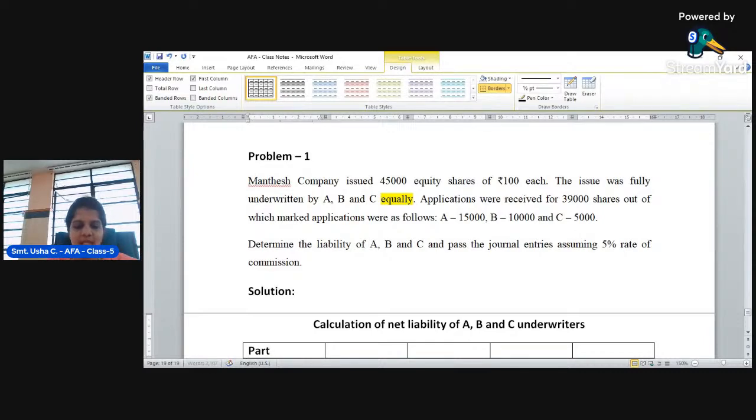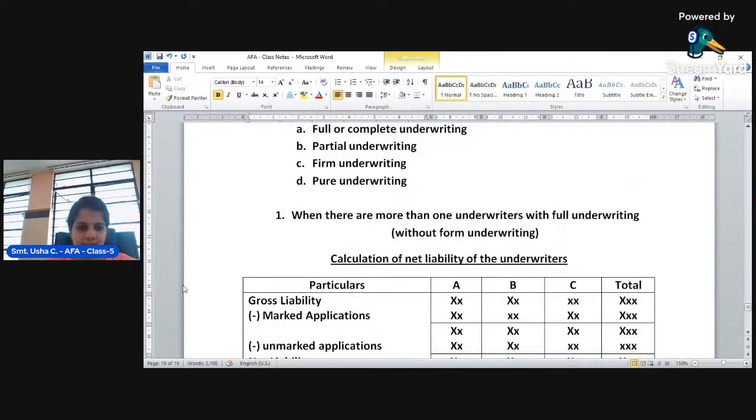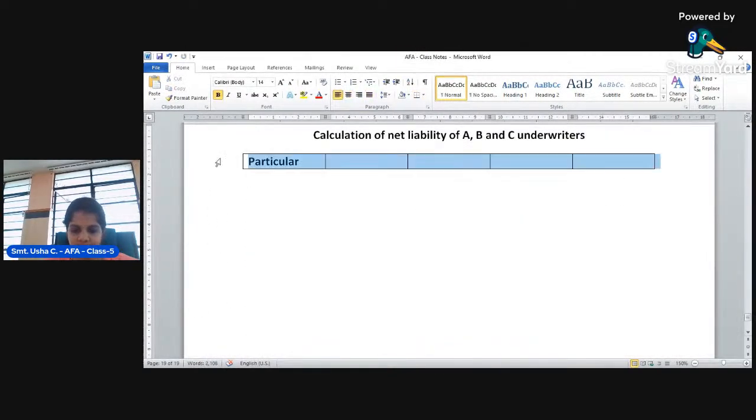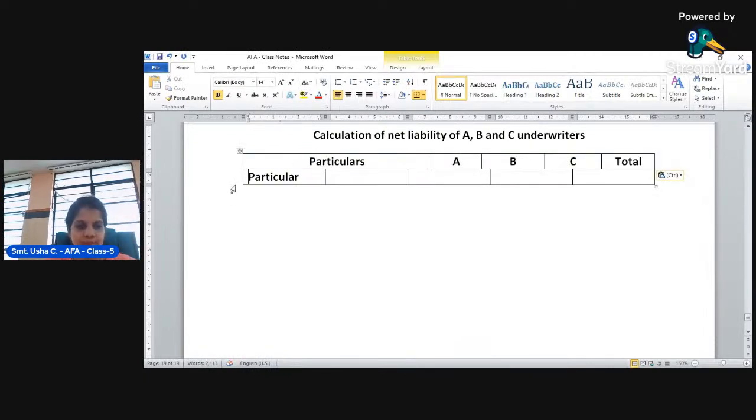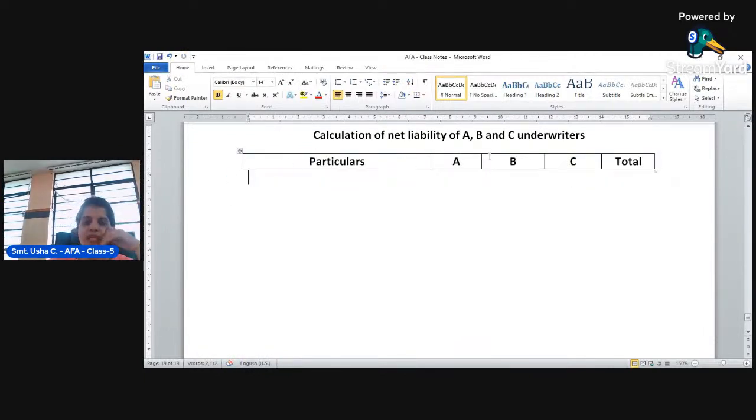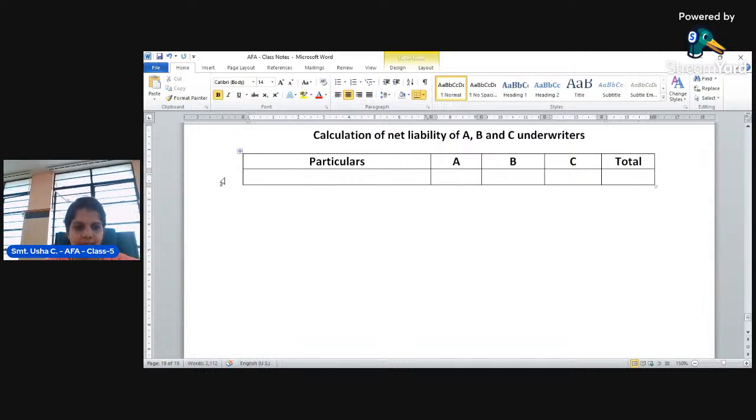First one is particulars. I'll copy the same here. Particulars: A underwriter, B underwriter, and C underwriter. Next is total. Okay, first we need to take what? Gross liability.